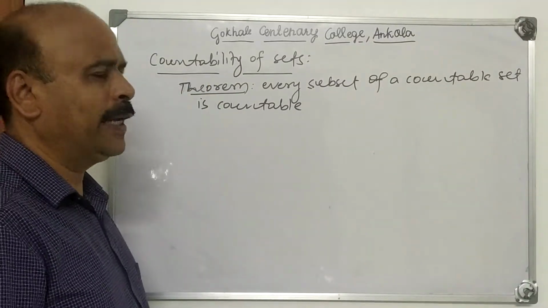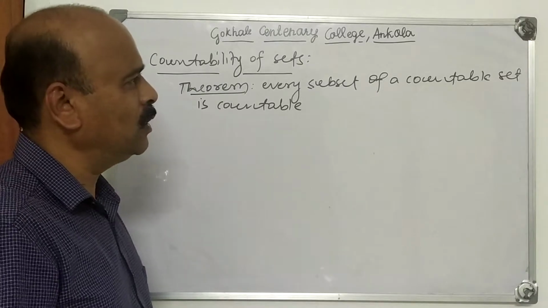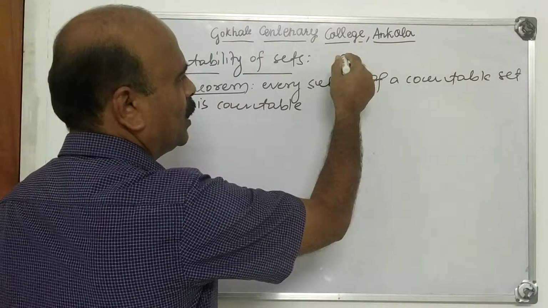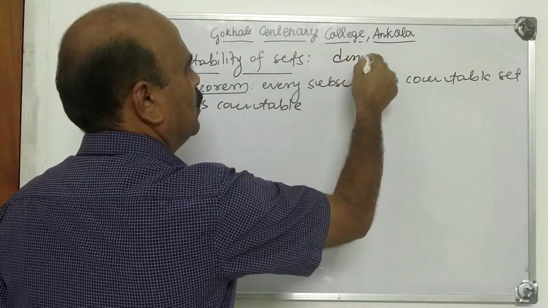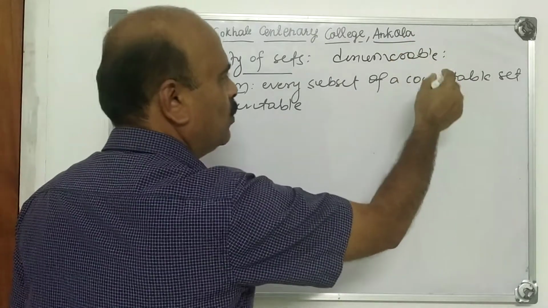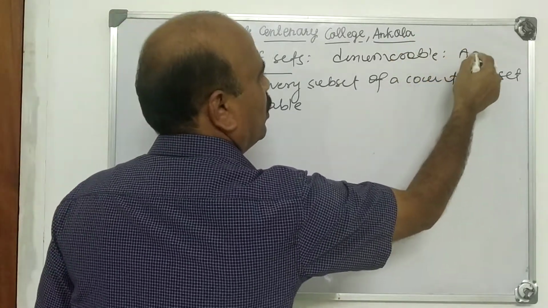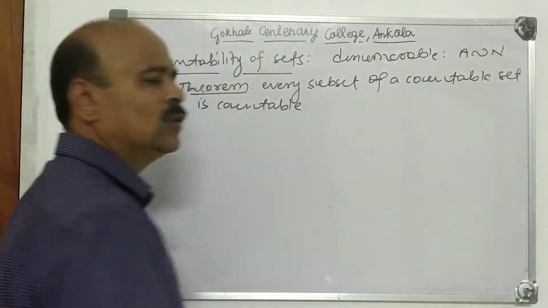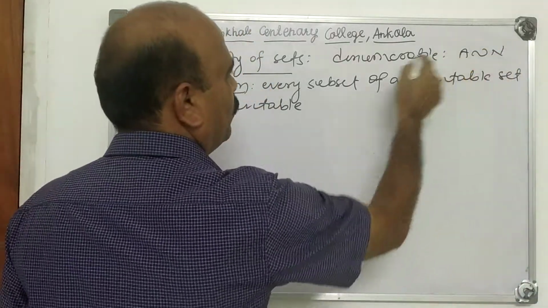Countability of sets. I explained in the previous video what it means when we say that a set is countable. First we define what a denumerable set is. When do you say that set A is denumerable? A is denumerable means if A is equivalent to N, the set of naturals, we say that A is denumerable.